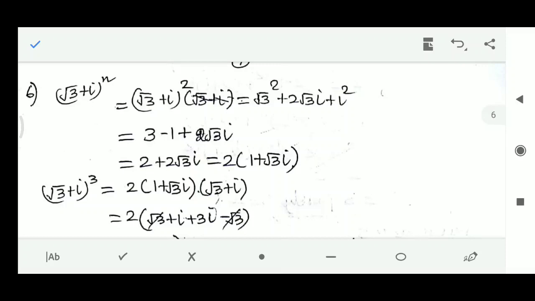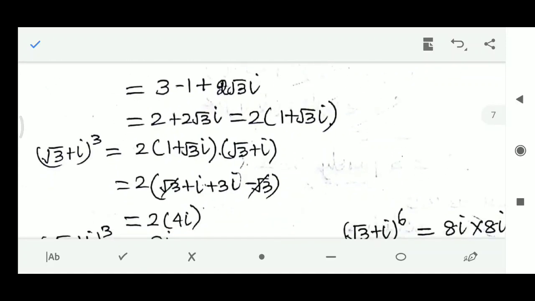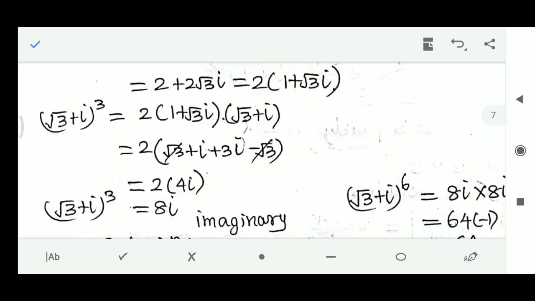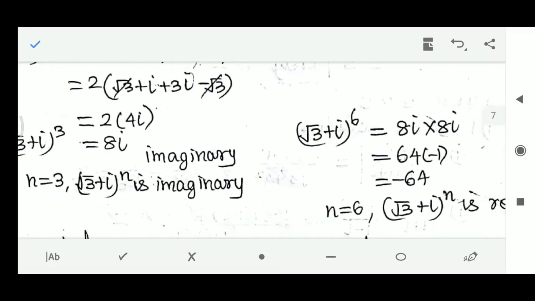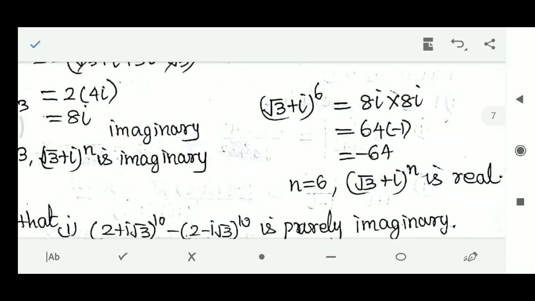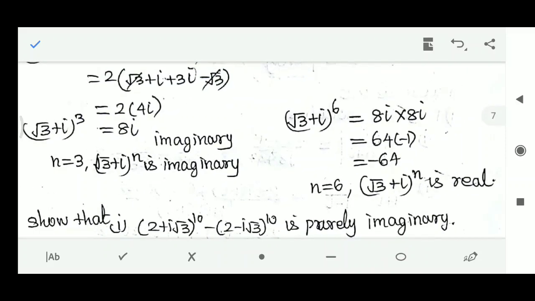Then I am going to substitute n equal to 3. (Root 3 plus i) whole cube is equal to 2 into (1 plus root 3 i) into (root 3 plus i). If you multiply this, you will get 2 into (root 3 plus i plus 3i minus root 3). Root 3 and minus root 3 get cancelled. You will get 2 into 4i, which in turn gives 8i. So now you get the imaginary part. If you take (root 3 plus i) with power 6, that means 8i into 8i gives 64 into minus 1, gives minus 64. Now for n equal to 6, (root 3 plus i) whole power n is real. And for n equal to 3, (root 3 plus i) whole power n is imaginary.